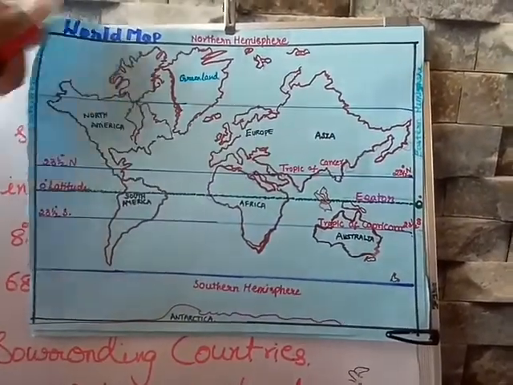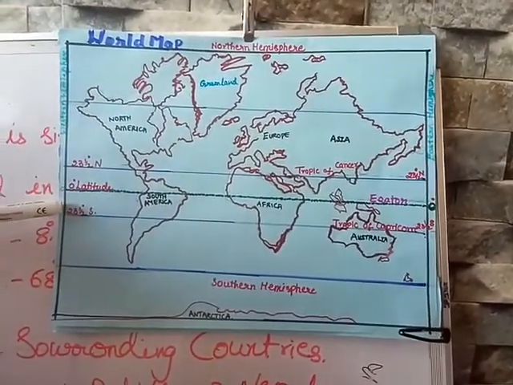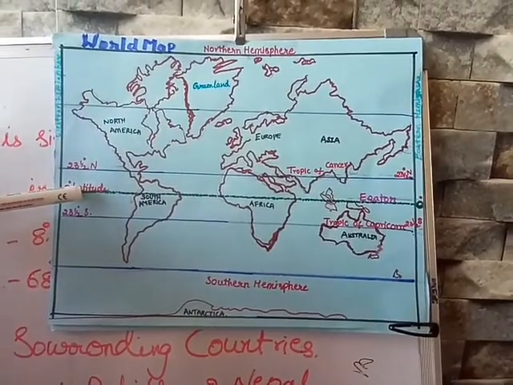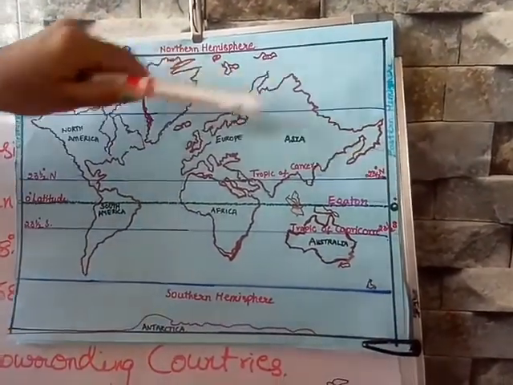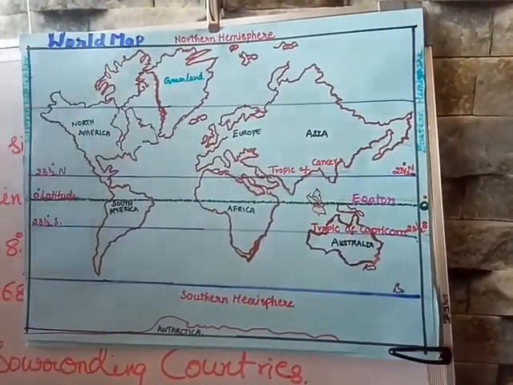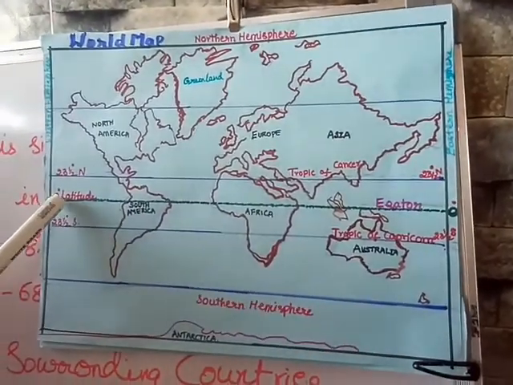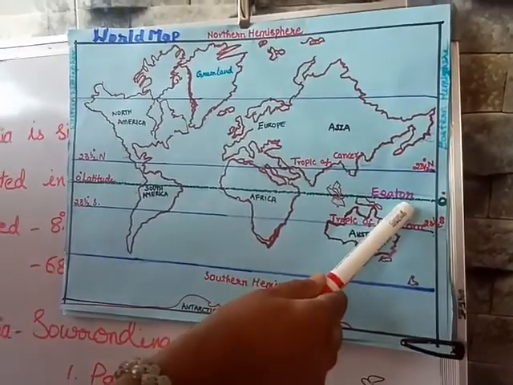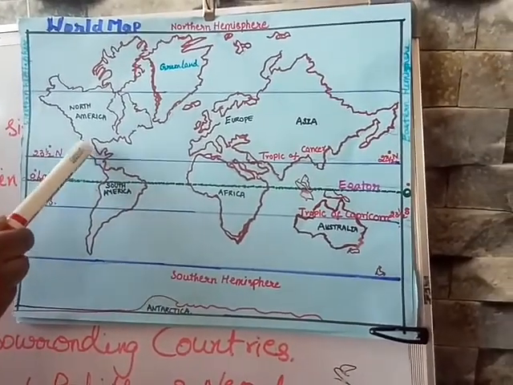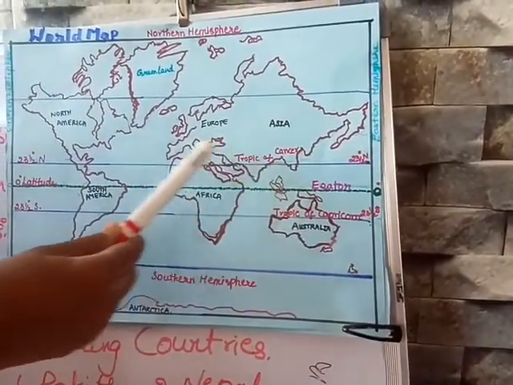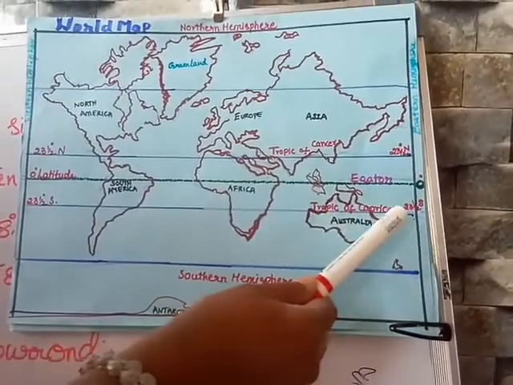And what did you observe in this world map, children? We can observe the degrees written here, and the 0 degree latitude is written. Already you know that the horizontal lines which are situated on the map, we call the latitudes. The 0 degree latitude we call the equator, the 23.5 north latitude we call the Tropic of Cancer, and the 23.5 southern latitude is called the Tropic of Capricorn.